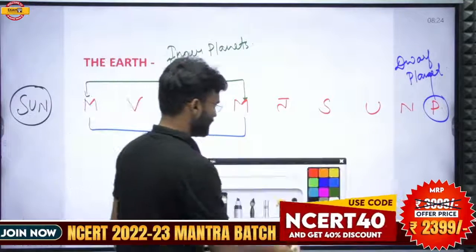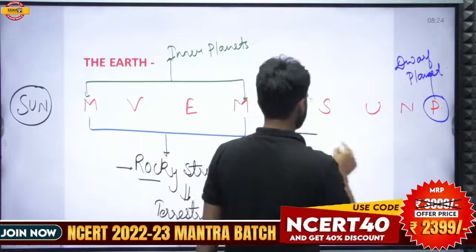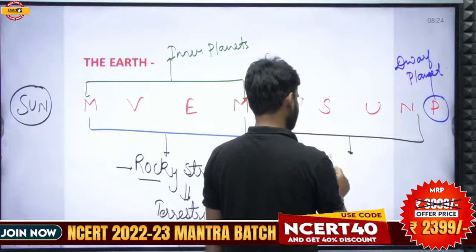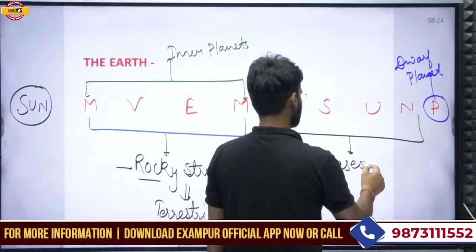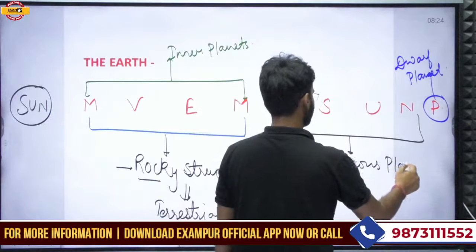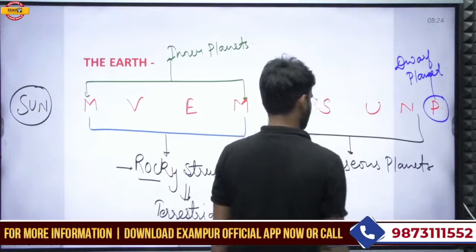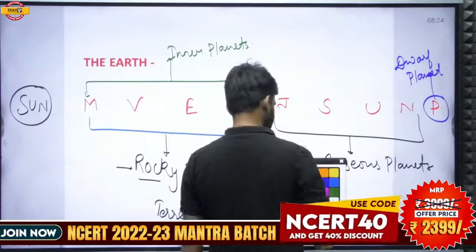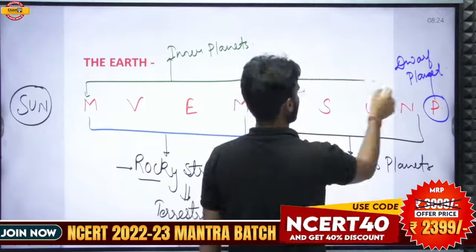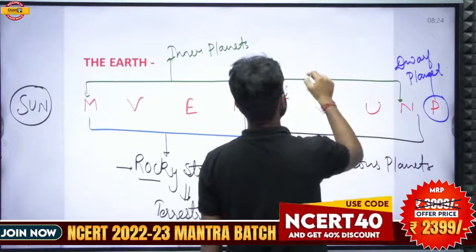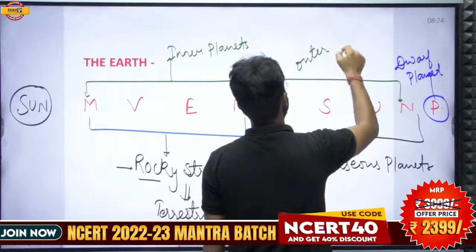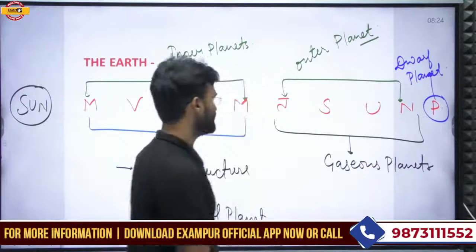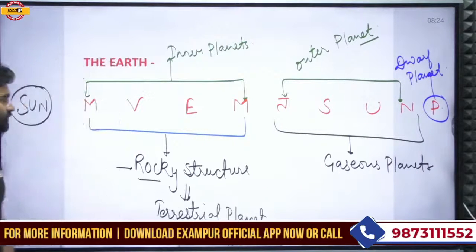And these 4 which are located at the outside portion are basically composed of gaseous material, and that is why they are called the gaseous planets. They are also considered as the outer planets.